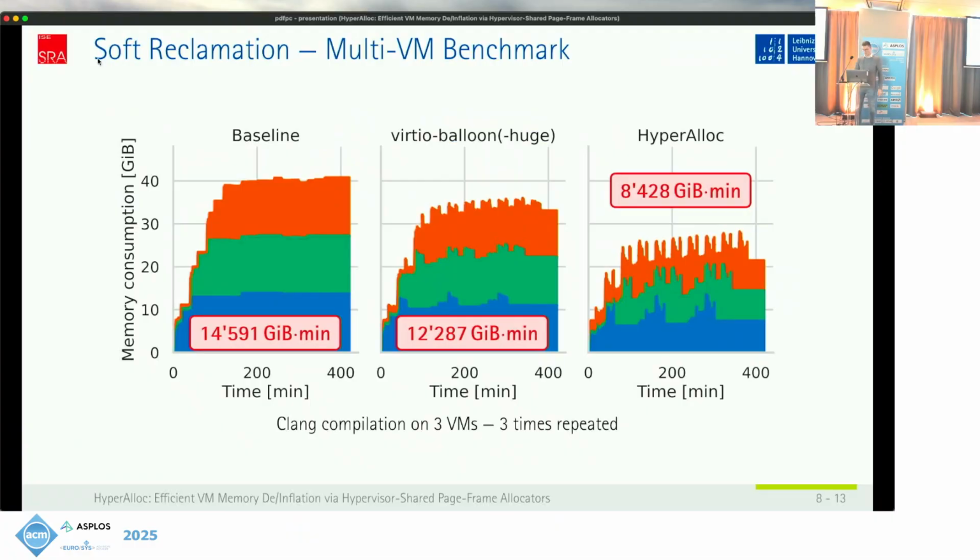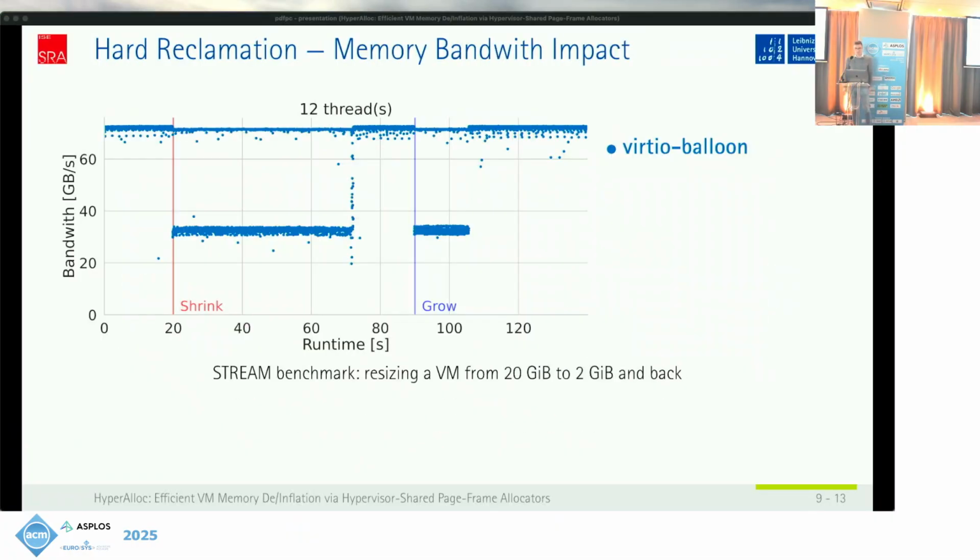So, let's continue with hard reclamation. For hard reclamation, we were primarily interested in how much we affect guest performance when we manually resize a virtual machine. In this case, we measured the memory bandwidth inside the guest using the STREAM benchmark, which uses a bunch of copy operations and measures the memory bandwidth of each copy operation. Each dot is the memory bandwidth of a copy operation. And here we clearly see the shrink and grow phases.